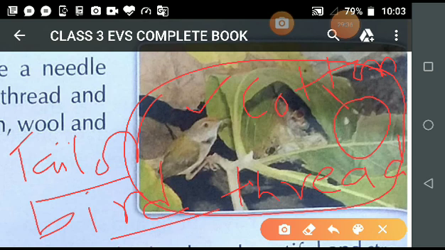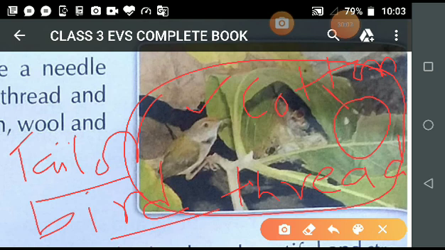Is it clear? Now students, together with a bit of, I already explained whether they use thread, straw or dry twigs. The nest is lined with material like, what are the materials used by the tailor bird to make the nest? That is cotton, wool, from which your mother makes your sweater. Have you seen the wool pullovers we wear in the winter season?